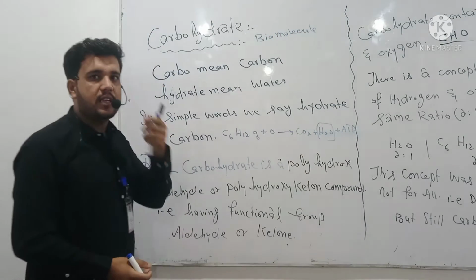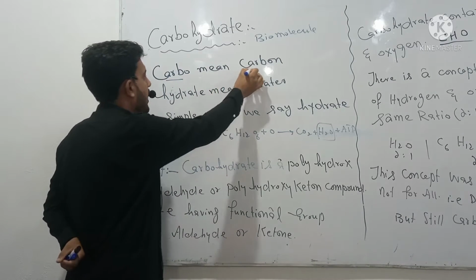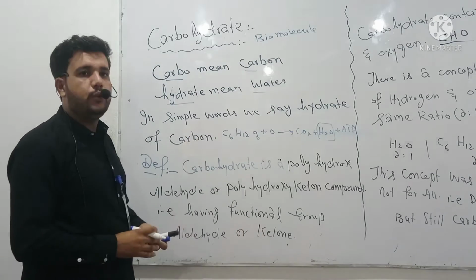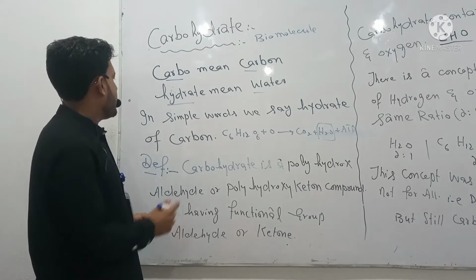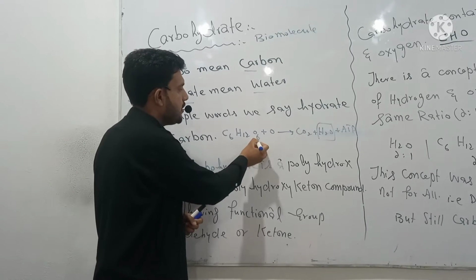The word carbohydrate is a combination of two words. The first is carbo, which means carbon, and hydrate means water. In simple words, we say the hydrate of carbon. For example, if we consider a carbohydrate which is glucose,